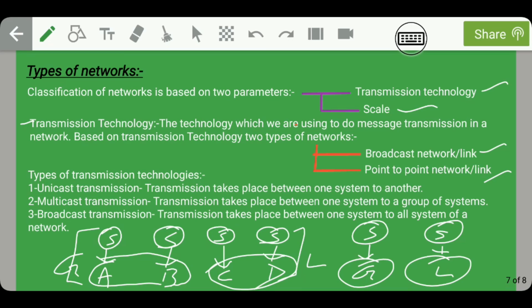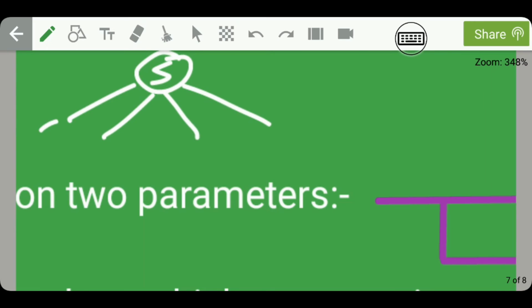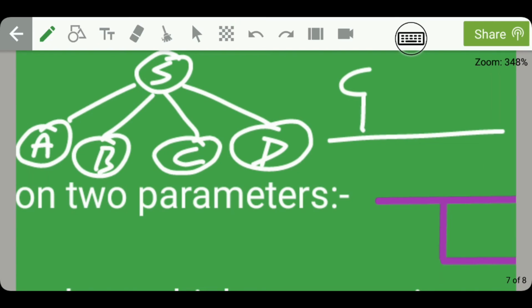Now moving on, the third type of transmission technology is the broadcast transmission. Guys, in broadcast transmission, transmission takes place between one system to all systems of a network. So guys, in broadcast transmission, let us say this is me and I am telling the definition of networks to all 4 students simultaneously at a single time. Okay, so this is broadcast network. It can also be drawn like this.